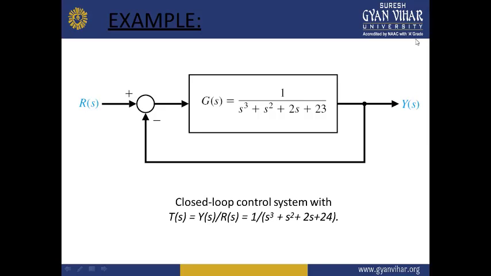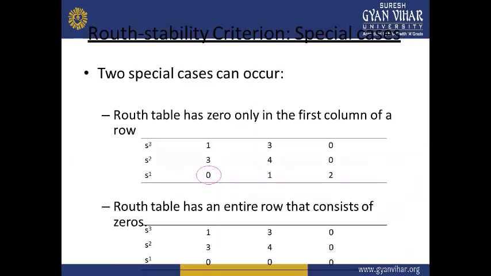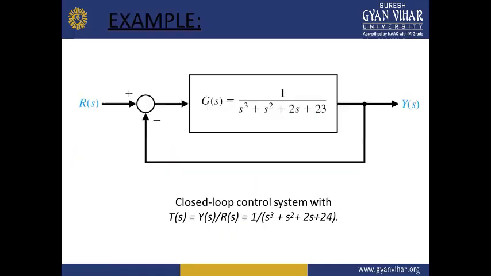So the closed loop control system will be given by Y(s) upon R(s) is equal to 1 upon s cube plus s square plus 2s plus 23. If we write the characteristic equation for this and equate it to 0, it will be s cube plus s square plus 2s plus 23 plus 1 is equal to 0.